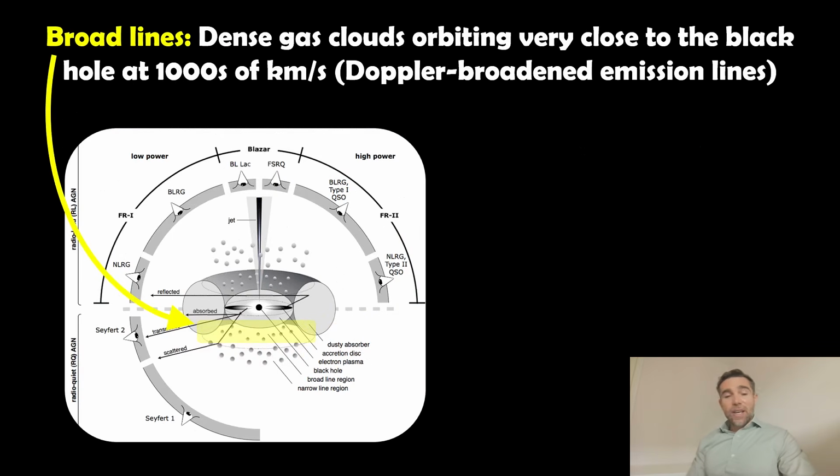And the reason for that is, the broad lines in the spectrum are coming from dense gas clouds that are orbiting very close to the black hole. So these are going very fast, thousands of kilometers per second, and it causes a Doppler broadening. So if something's moving very fast, it's Doppler shifted. If we've got lots of clouds of gas all moving in different directions very fast at the same time, some of it is red shifted, some of it is blue shifted, and overall collectively we end up with a broad emission line, which is called Doppler broadening. And they're very close to the black hole, so we can only see those if we're looking face on.